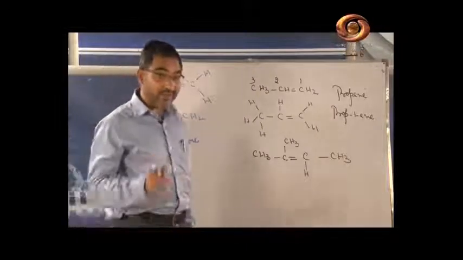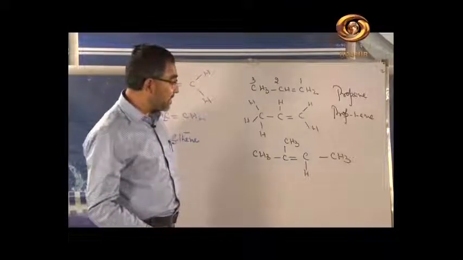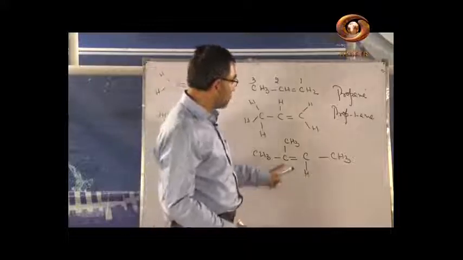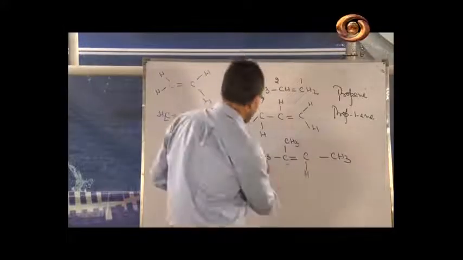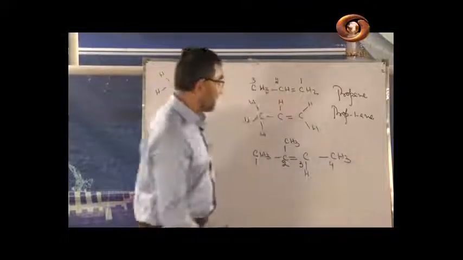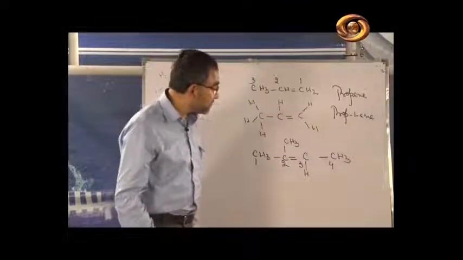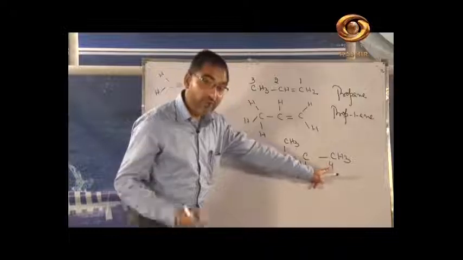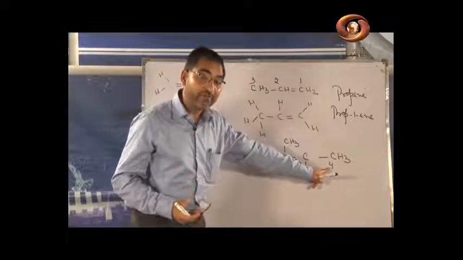First of all, you have to select the longest chain. How many carbons are in the chain? Longest chain 1, 2, 3 and 4. The numbering 1, 2, 3 and 4. What will be the name? The parent compound is but. But means there are 4 carbons in the chain. In the longest chain we have the 4 carbons.